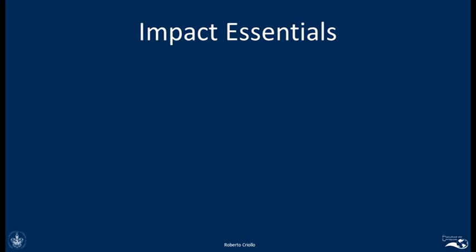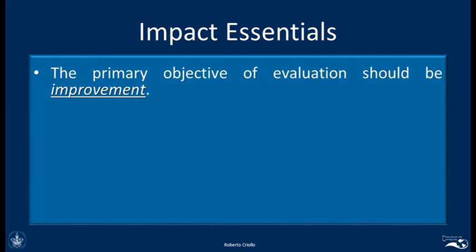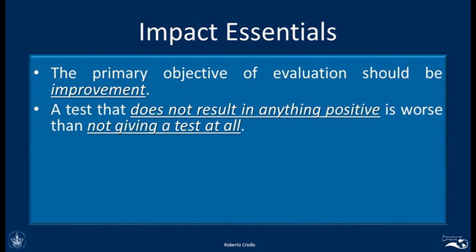Now, let's remember the impact essentials. What do we need to know in order to cause a positive impact with the use of tests? First of all, we need to remember that the primary objective of evaluation and testing should be improvement. That means we administer tests because we want to make things better. Secondly, we need to remember that if a test does not result in anything positive, we should not give the test.